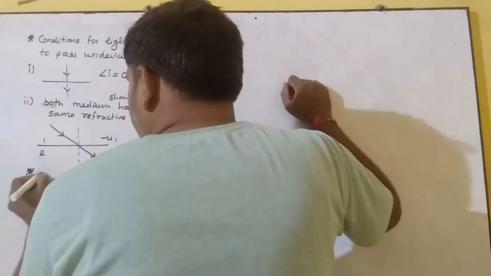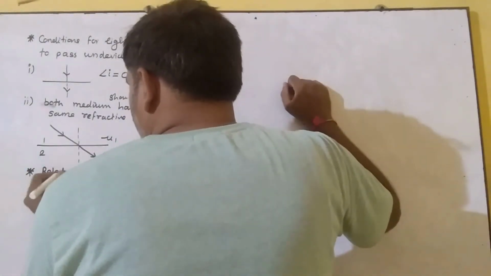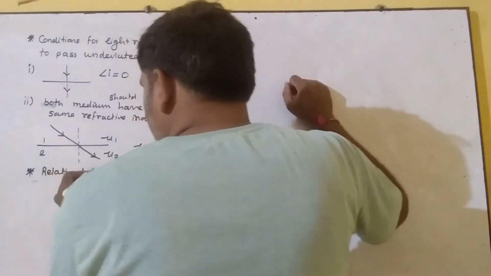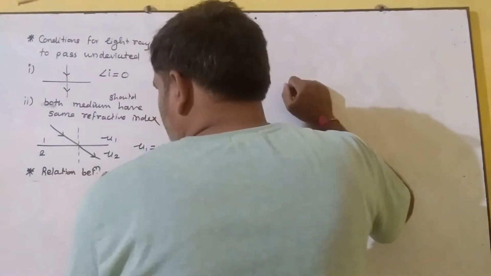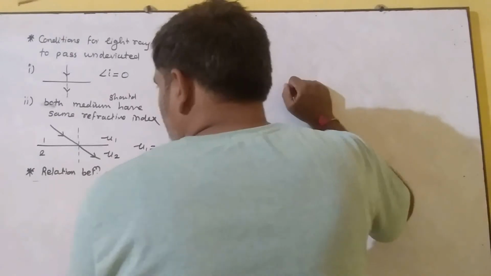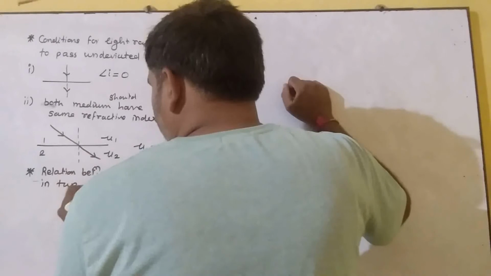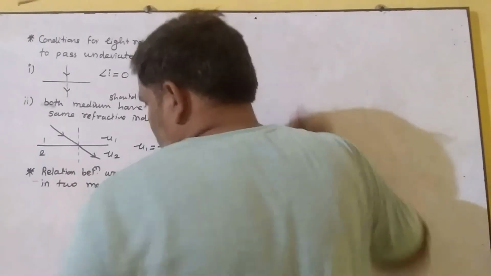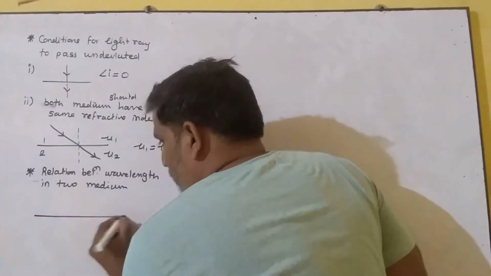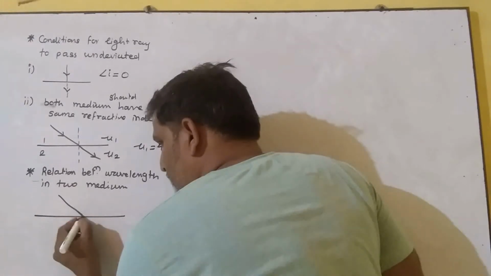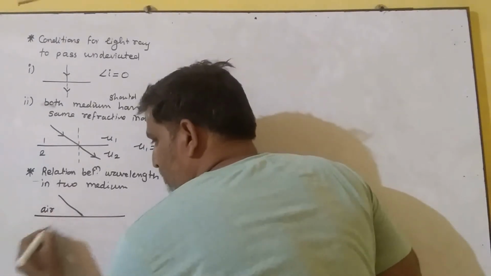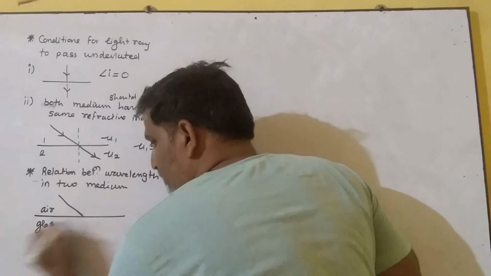Next is the relation between wavelengths in two media. Assume that a ray of light is passing from air medium to, say, glass medium.